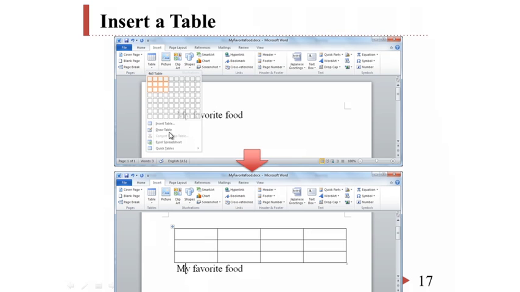This window lets us decide how many rows and columns our table has. Okay, this picture showed a 4x4 table. If you decided, click this window, then you can see a table was inserted.